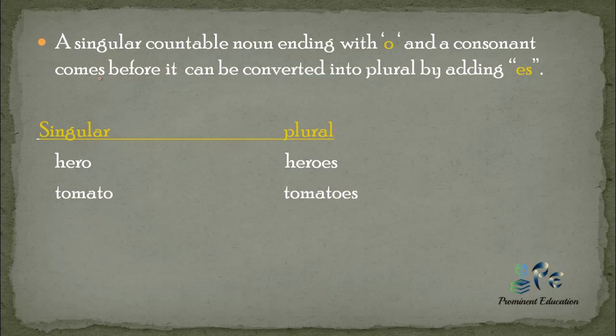Now the next thing is a singular countable noun ending with o. If a singular countable noun ends with o and a consonant comes before it, it can be converted into plural by adding es. Examples: hero, o is at the last and before o there is r, a consonant, so we have added es. Tomato, before o there is t, a consonant, we have added es, so it becomes tomatoes.